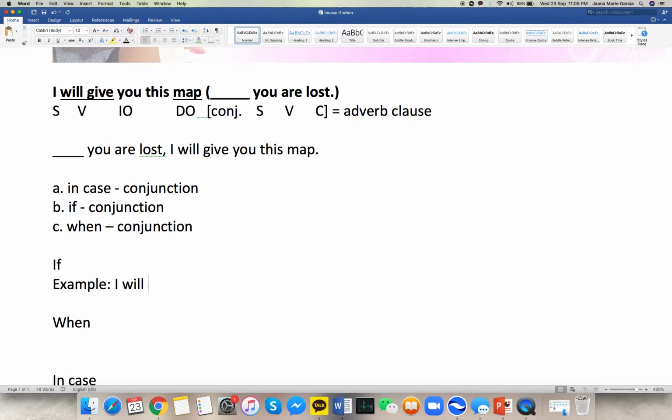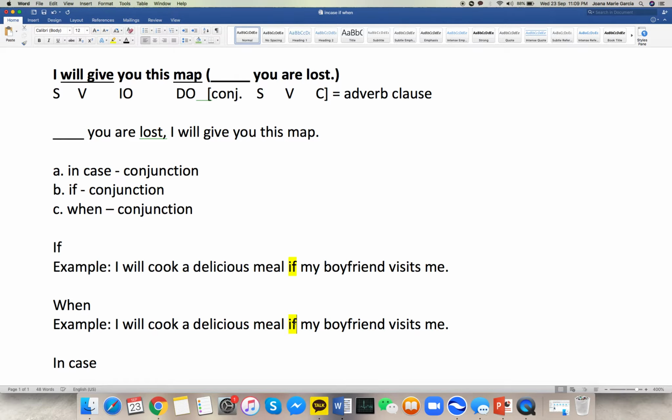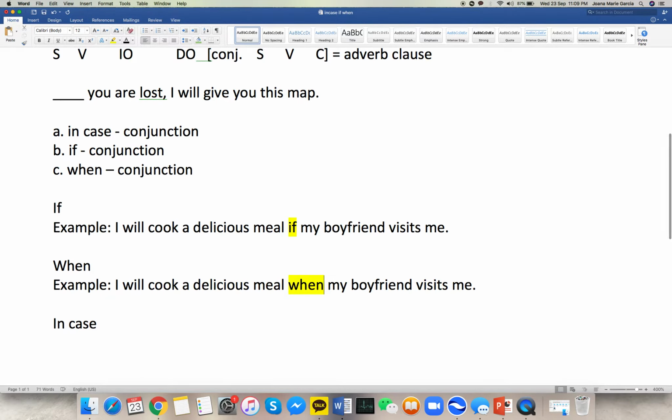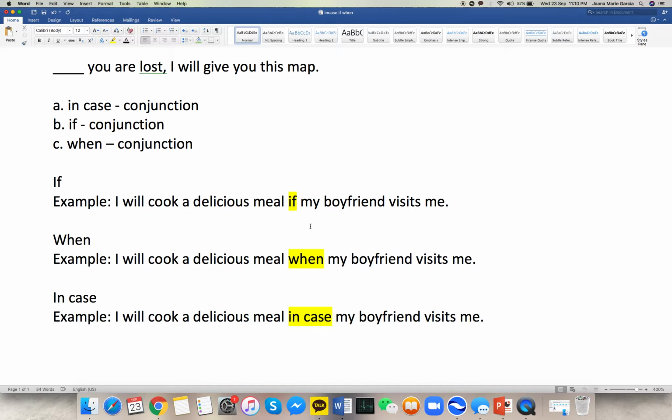For example, I will cook a delicious meal if my boyfriend visits me. Okay, so I use if there, as you can see, right? And then for the next one, let's change it into when. Okay, so let's use the same example. So I will cook a delicious meal when my boyfriend visits me. And then here, I can also say I will cook a delicious meal in case my boyfriend visits me. Okay? Right? I can move that in front.